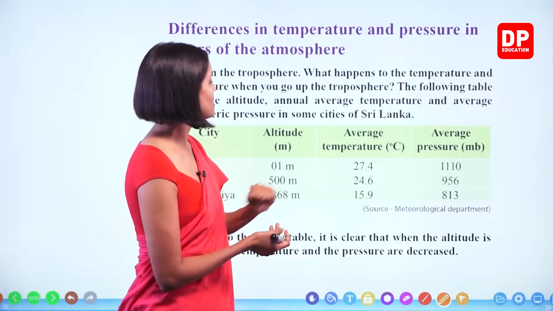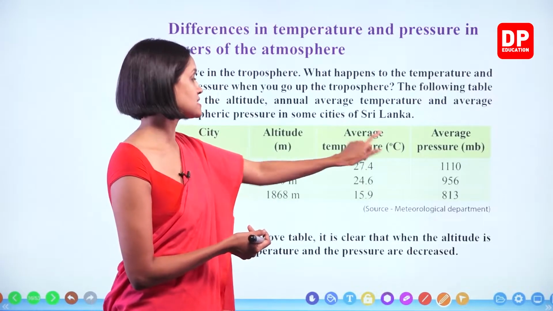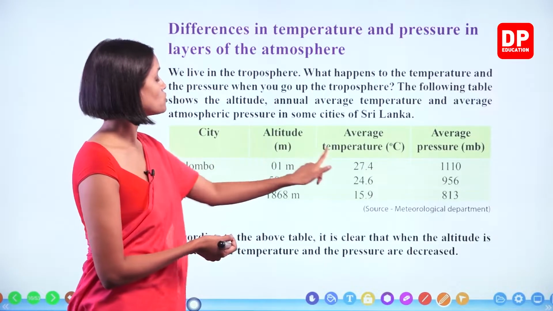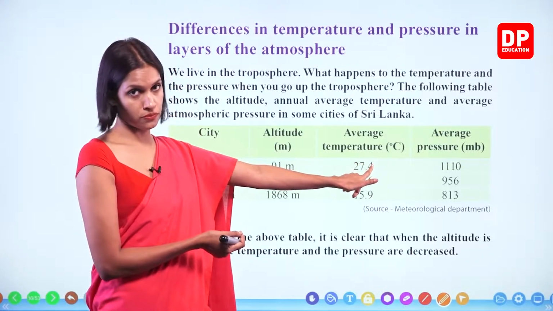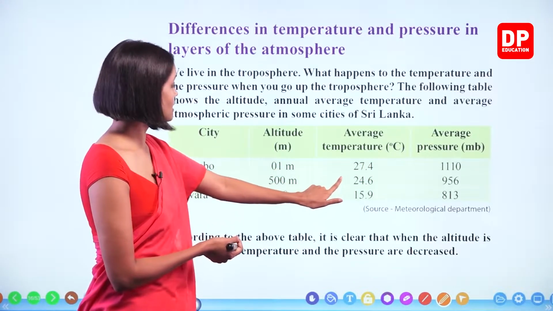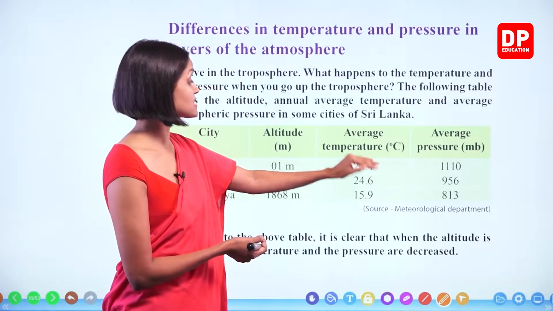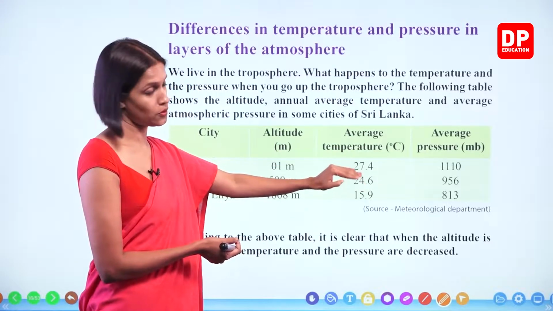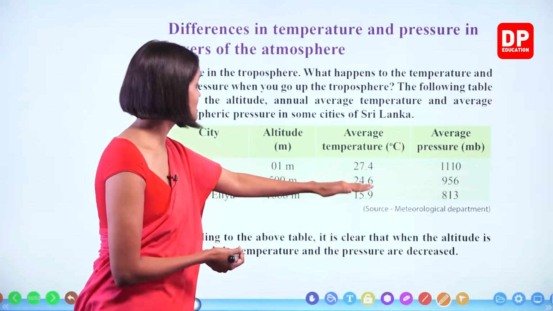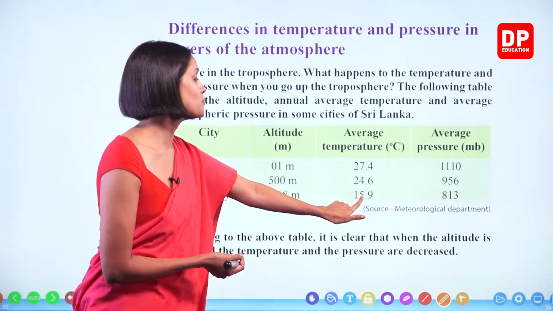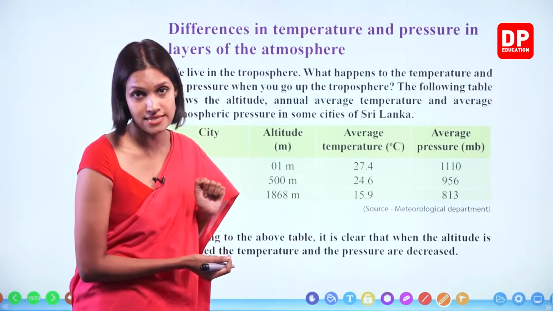So what is the average temperature in degrees Celsius? Colombo, 27.4. Kandy, 24.6, less than that of Colombo. Nuwara Eliya has the least temperature, 15.9 degrees Celsius.